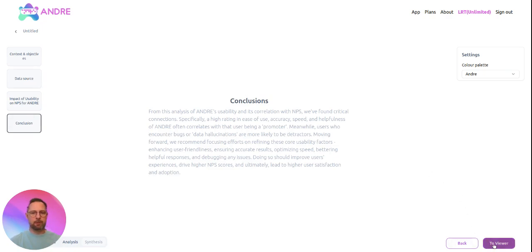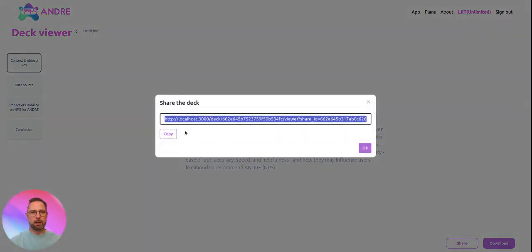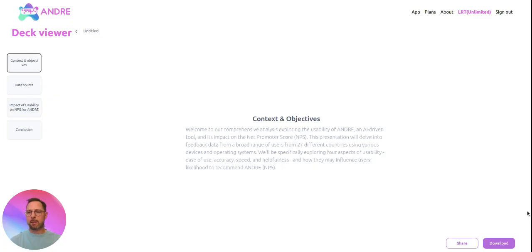If we're happy with it, we can go to Viewer, and basically it removes the edit right so that you can then share this presentation with anyone, and they wouldn't be able to edit it. They would just have view rights. If you have the all access plan here, you can download the presentation to PowerPoint.